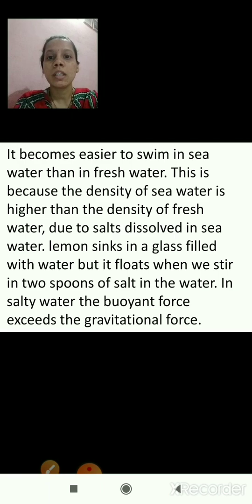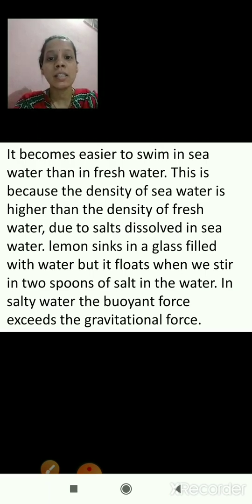What is the reason why it is easier to swim in sea water than in fresh water? Because the density of sea water is higher than the density of fresh water, due to the salt dissolved in sea water.